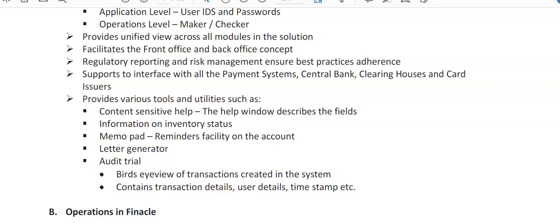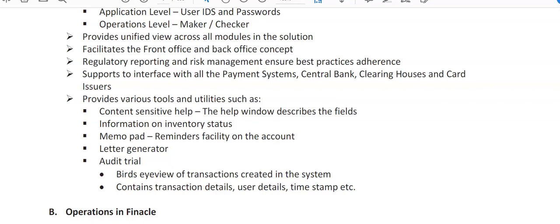It provides various tools and utilities such as context-sensitive help. The help windows describe the field information on investment status. Memo pad. Now this is very important. Suppose there is a customer who has not made a nomination in his account, or we require a customer to come to the branch and do some work that has gone missing, so we can write it on the memo pad.